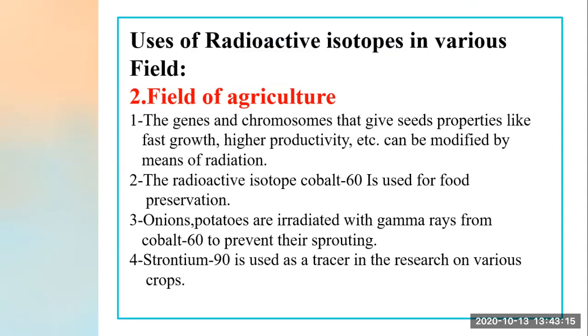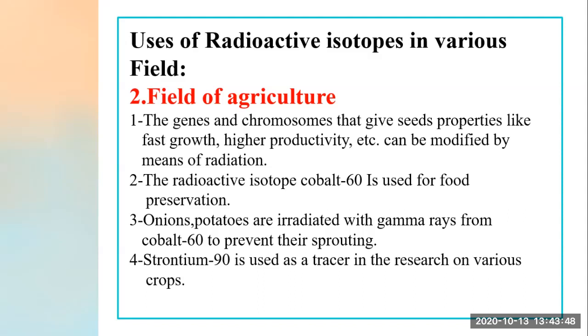We should know that if we bring potatoes and onions into our house, within a week we see some sprouting come out, and in factories we see that they are stored for months and no sprouting comes out. So maybe they are doing something to these substances, then only sprouting will not come out. So what are they doing with onions and potatoes? They are irradiating them, with which rays? Gamma rays from cobalt 60.